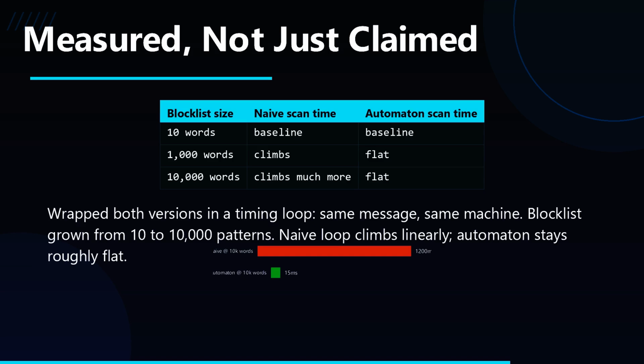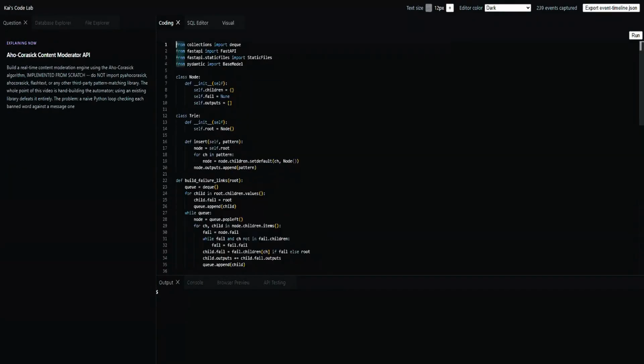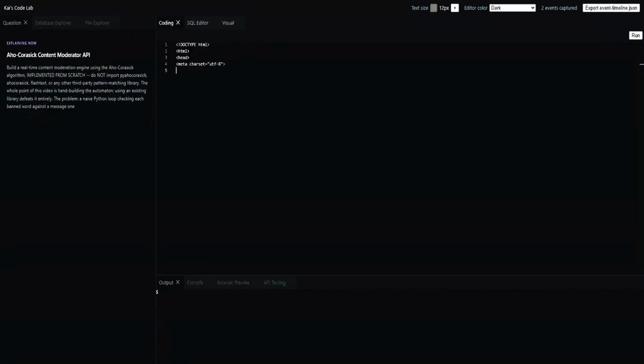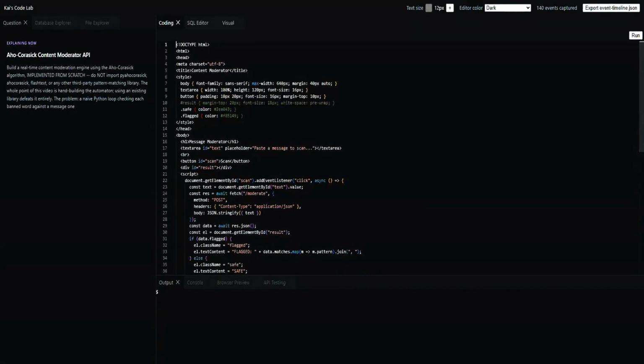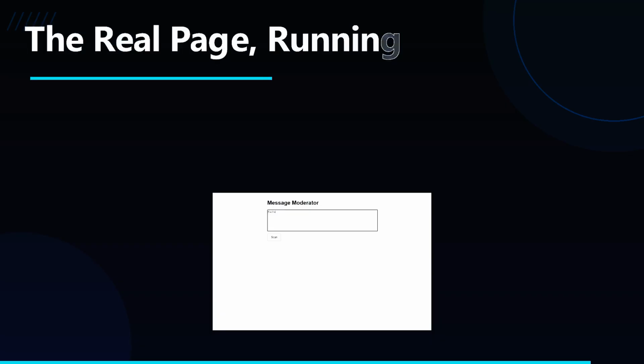That's the whole thing. The trie, the failure links, the single pass search, and the endpoint that ties them together, all in one file. Run it with Uvicorn main app and it serves the API and the page off the same port. On the other end is just a plain page, a text area, a button, and a fetch call to moderate. It reads back whatever the API sends and shows safe or flagged with the matched words. Nothing exotic because it doesn't need to be. Talk is cheap. Here's the actual page being used for real in a real browser.